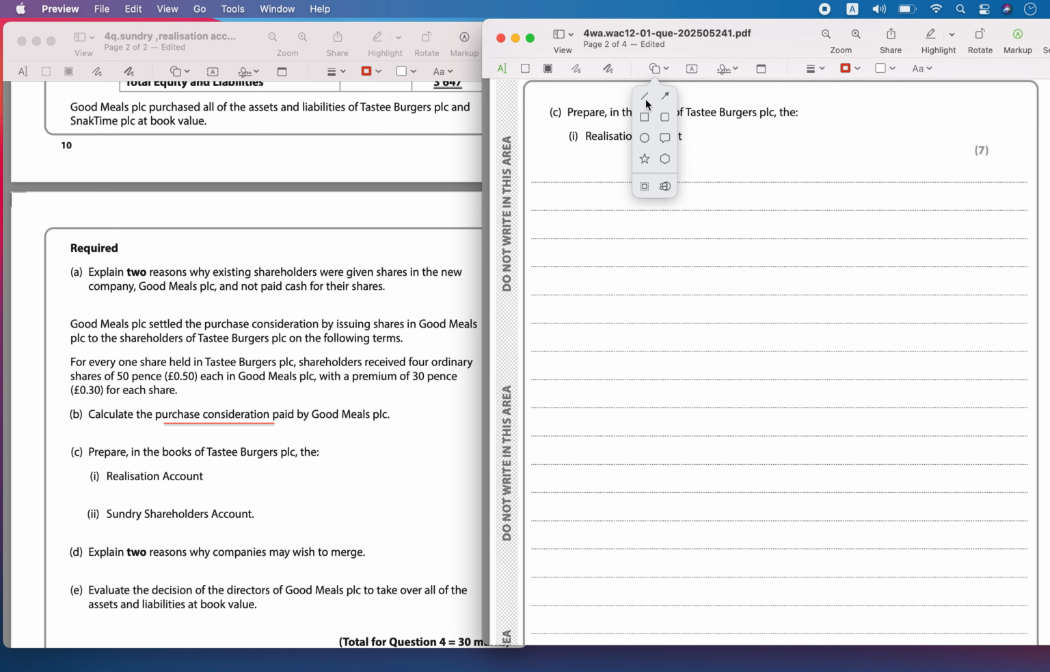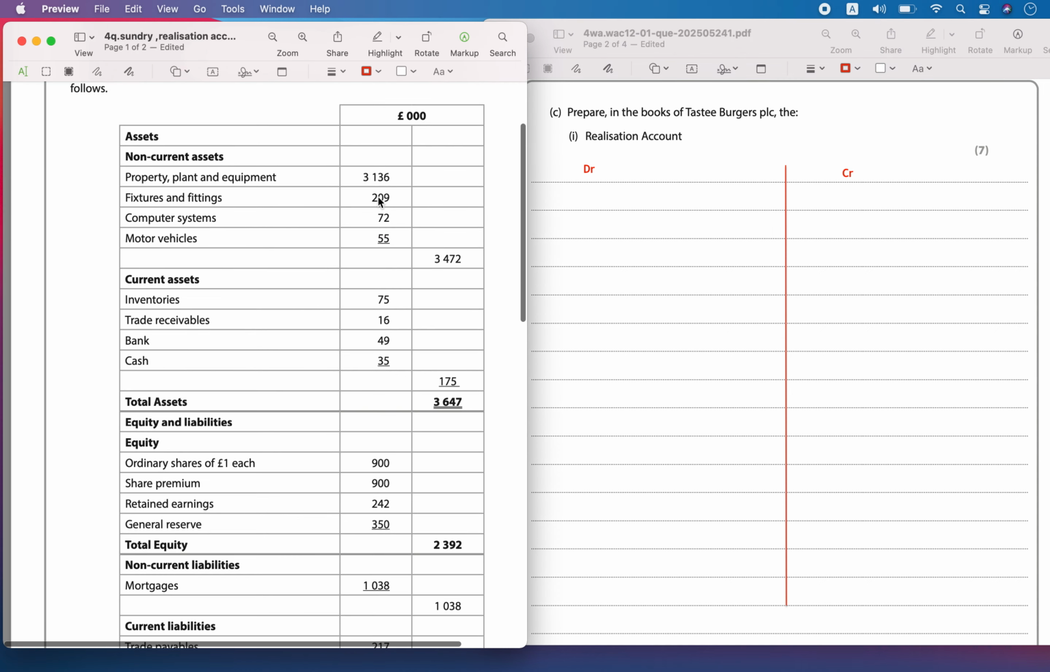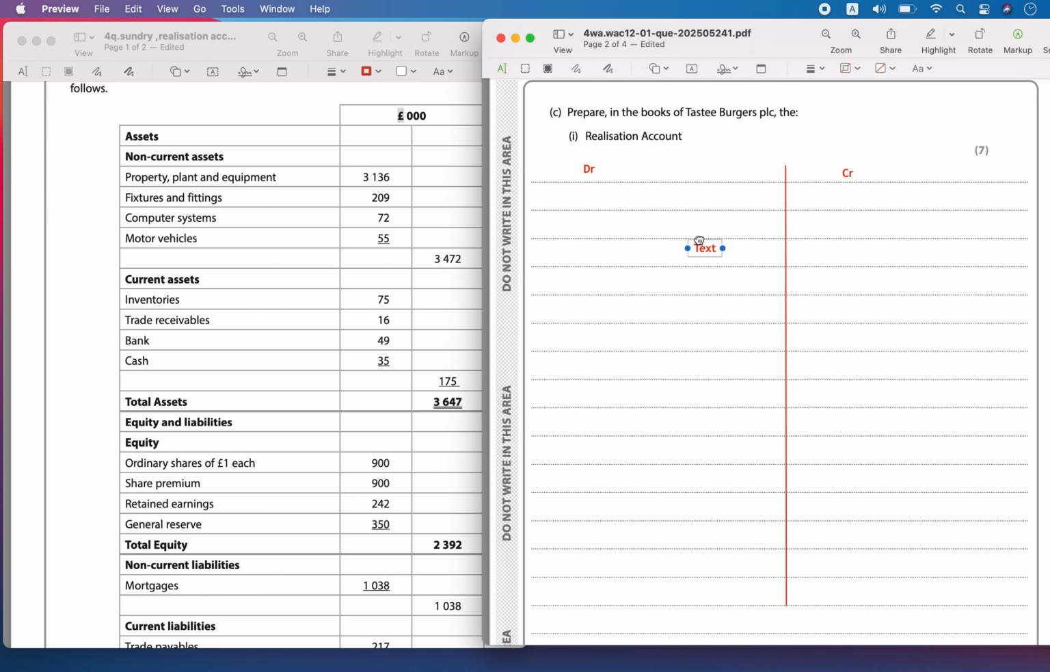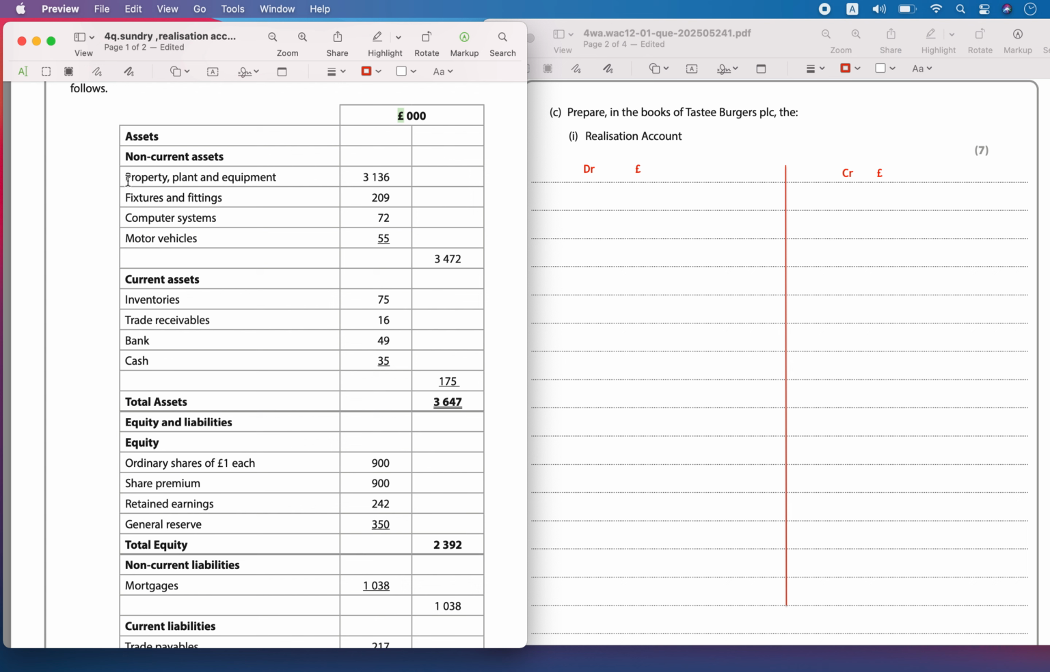So let's prepare the realization account. Since Tastee is going to be merged and become a new entity, all its assets and liabilities are transferred to this realization account, where it will be closed off, after calculating the profit or the loss on realization, which includes the purchase consideration offered to the shareholders. Now let's calculate this.